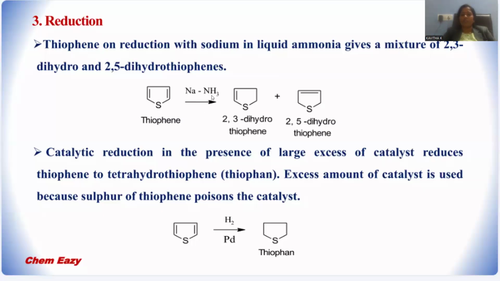Sodium and liquid ammonia together is the reducing agent and performs a partial reduction upon this thiophene, giving rise to either dihydrothiophene at the second and third position or else at the 2 and 5 positions. Both are possible. Let me saturate the entire ring.